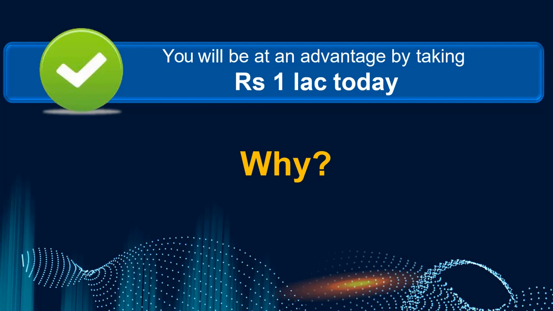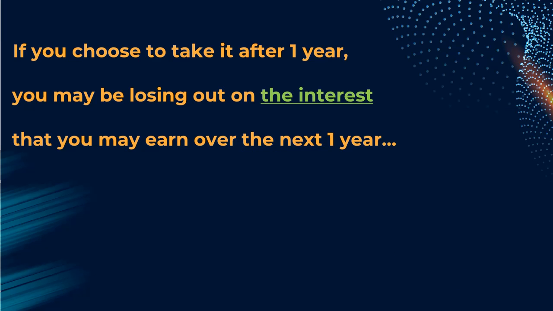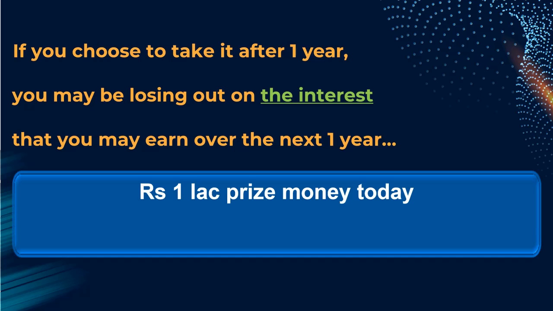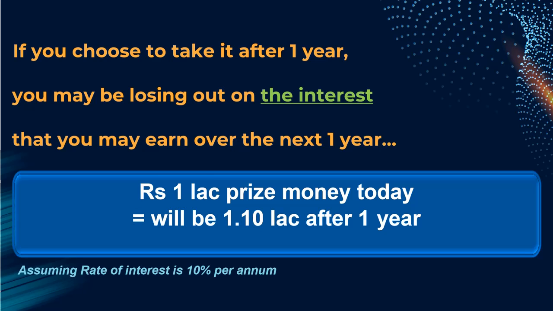Do you know why? Because if you choose to take this 1 lakh rupees after 1 year, you may be losing out on the interest that you may earn over the next year. That means whatever 1 lakh prize money you have today, after 1 year will be worth 1.1 lakh with a 10% interest rate. That means this 1 lakh is actually earning money for you in a year. In 1 year, which is the time, is giving you 10,000 rupees extra. Time is earning for you. Time is giving you money.